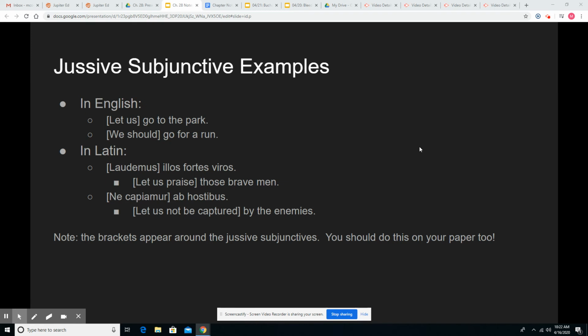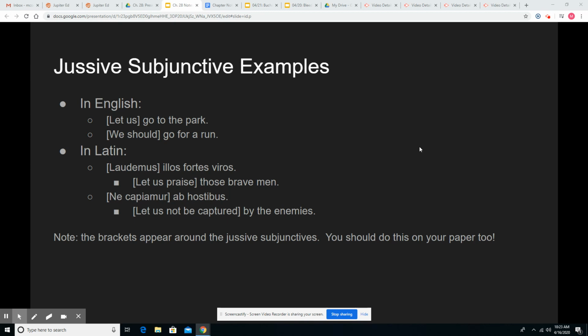So let's translate this, starting just with our verb, ne capiamur, let us not be captured. And then we'll add in our ablative of agent, ab hostibus, by the enemies. Let us not be captured by the enemies. Now we have a negative one, something we don't want to happen.